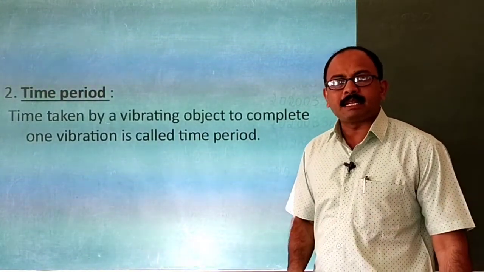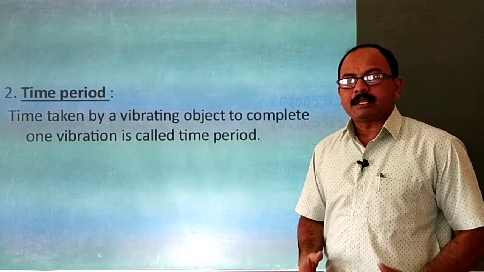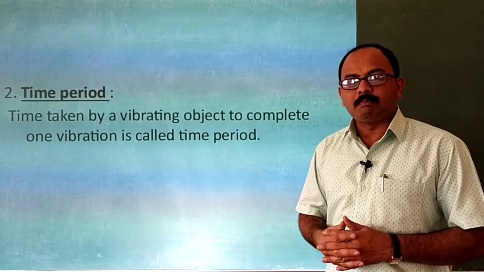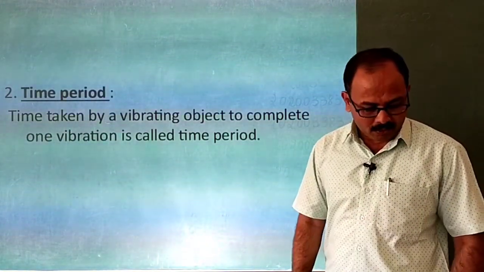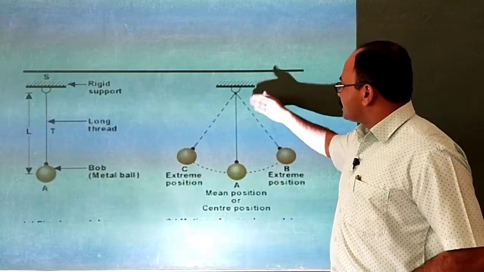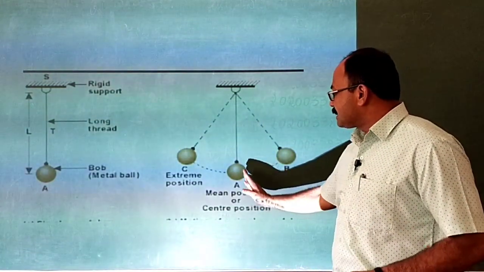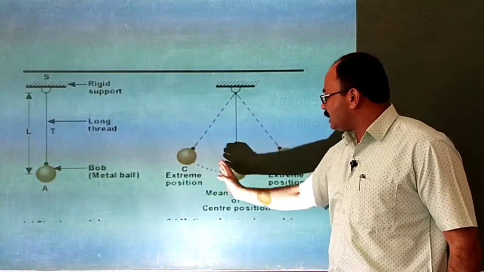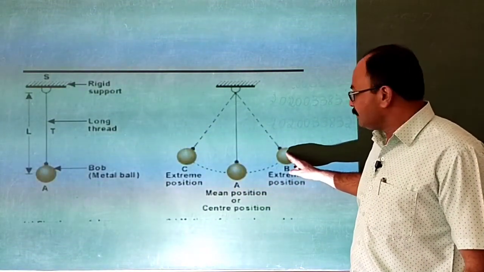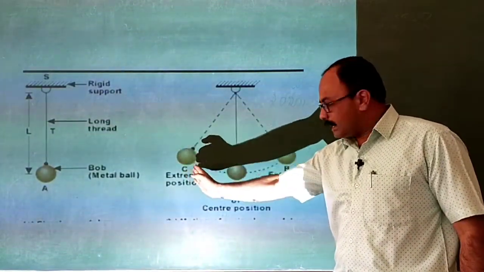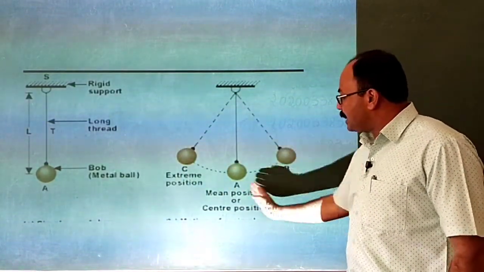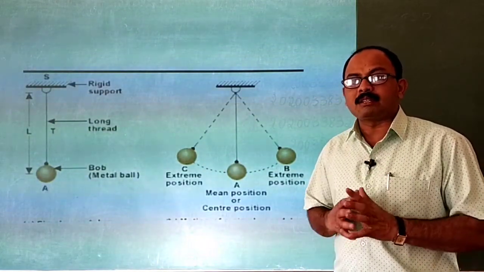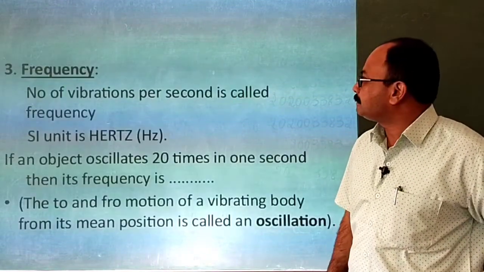Time period, as the name itself says, is the time taken. The time taken by a vibrating object to complete one vibration or one complete oscillation is known as time period. This is a simple pendulum I have taken, children. This is the equilibrium position or the mean position. This is position B, position C. If it is brought to B and released, it goes to A and reaches C. Again it comes to B. From B to B, we call that one oscillation. The time taken for that one oscillation, we call that time period.